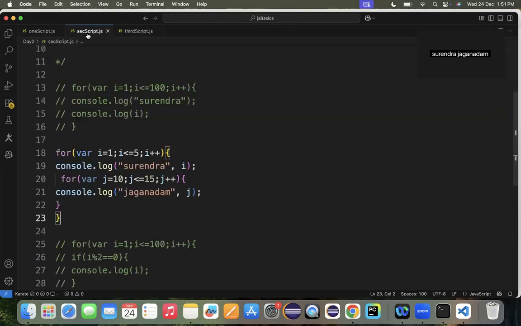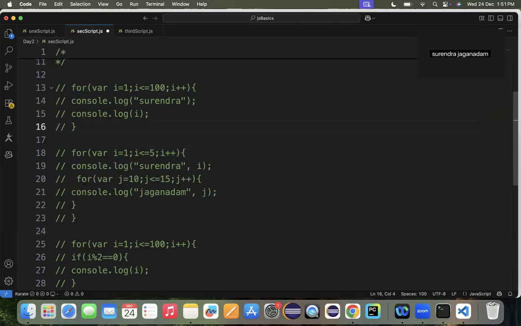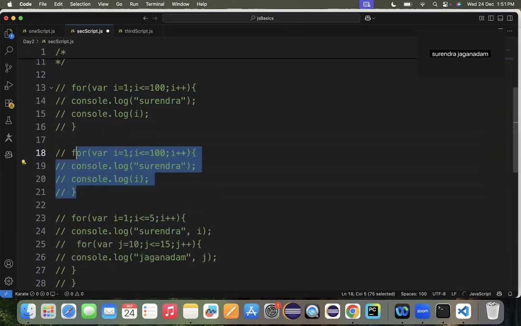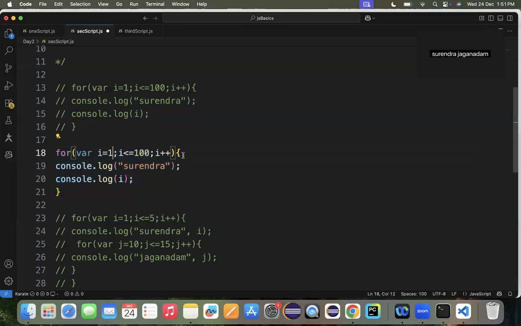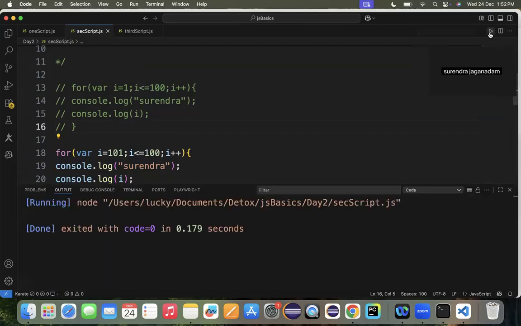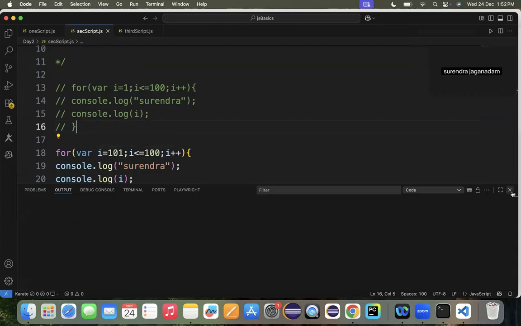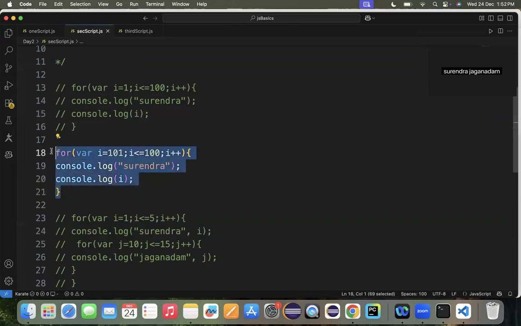So guys, I think I forgot to add one small point here for the for loop. Let me copy the basic for loop. Okay, let me paste it again, the basic for loop, and uncomment it. So consider that if I define my i as 101, 101 less than 100, this condition isn't satisfied at all, right? If you remember, when the condition is satisfied, then only it will enter the loop and perform the operations. If the condition isn't satisfied, it will not enter the loop, it will not perform the operation. That's what the for loop does, right?